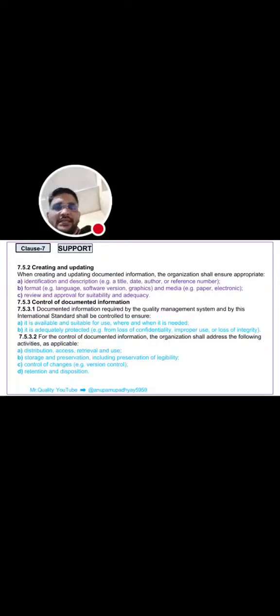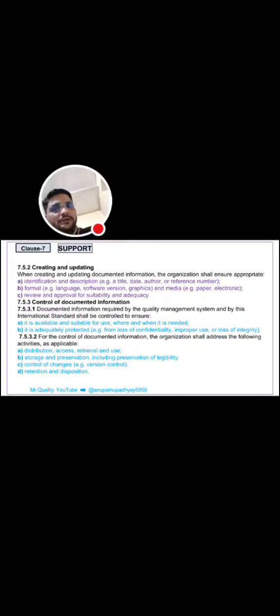Next is creating and updating. What is the documentation? Creating and updating. How can we create and update? When creating and updating documented information, the organization shall ensure appropriate identification and description, like title, date, author, and reference number on the document, and format, language, software, graphics. What are the media, paper or electronic? That should also be used in creating and updating, and review and approval for suitability and adequacy.